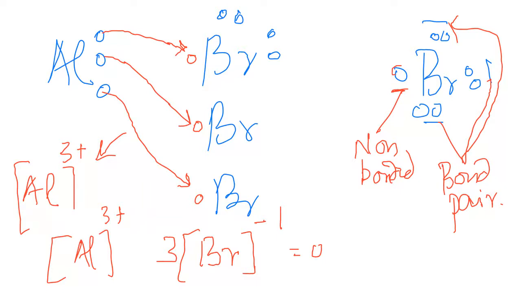Yes, any question please? Sir, we have got the point in the box. We have to put a point. Are you talking about the bromine electrons or the aluminum electrons?